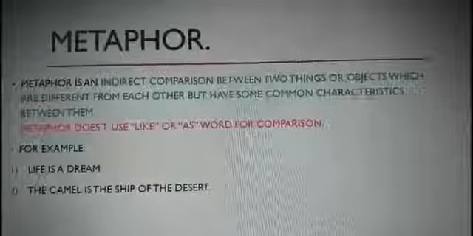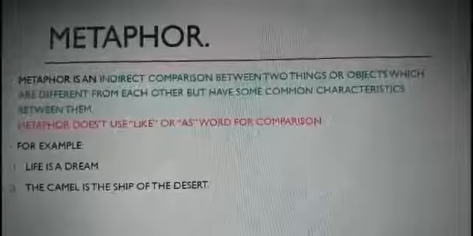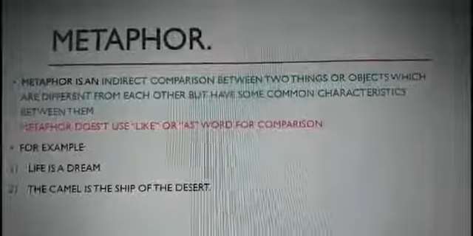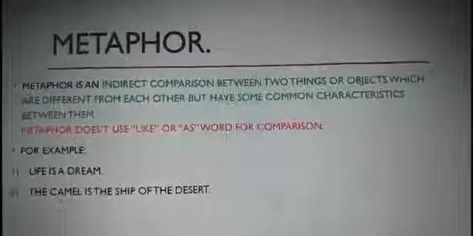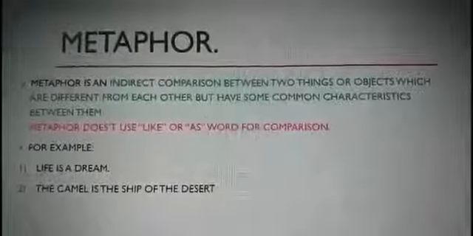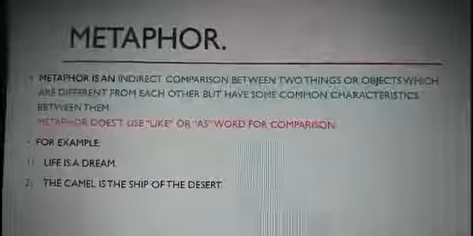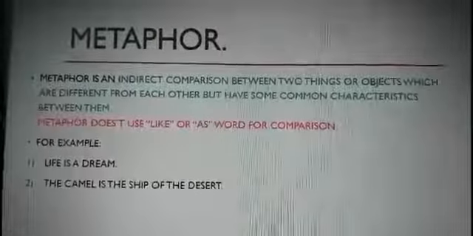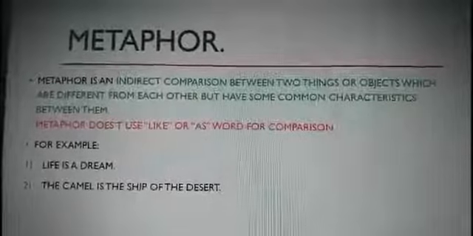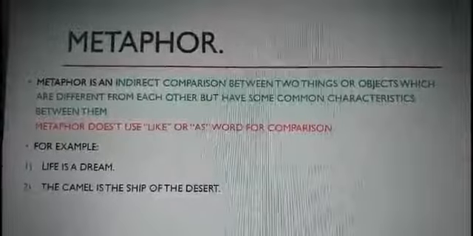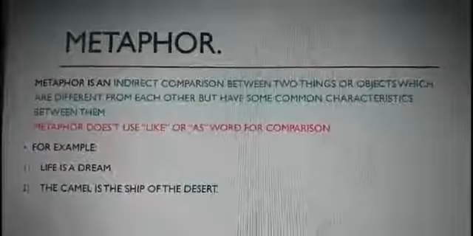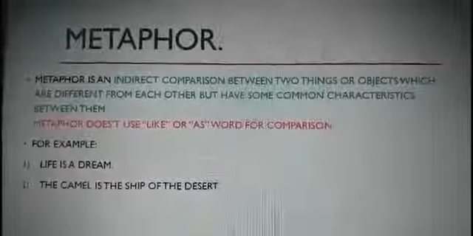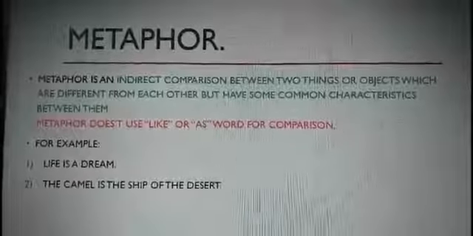Let's look into the example. Life is a dream. Here the comparison between life and dream is made by saying that they both are equal, without using any comparison word. Now let's see the next example. The camel is the ship of the desert. Here the comparison between camel and ship is made by saying that they both are equal, without using any comparison word.